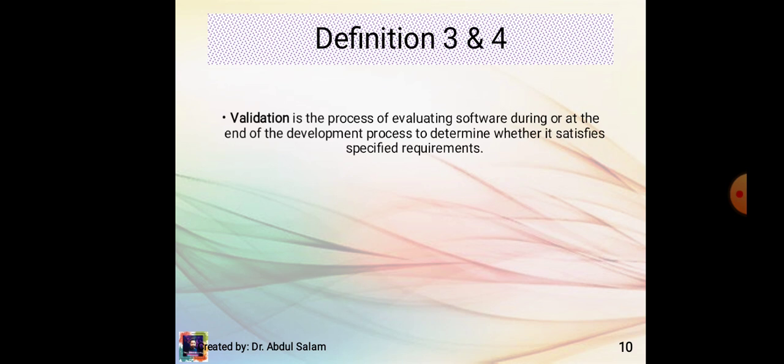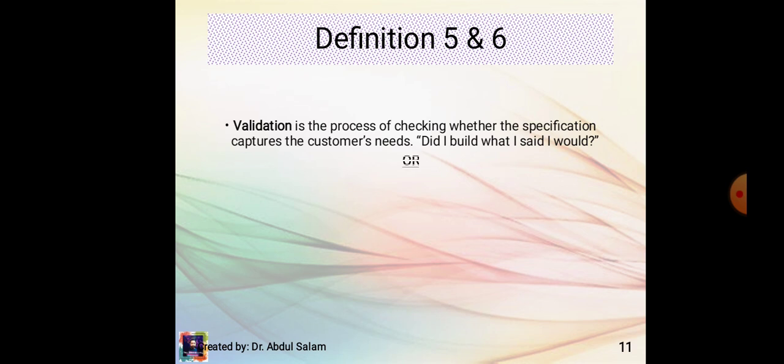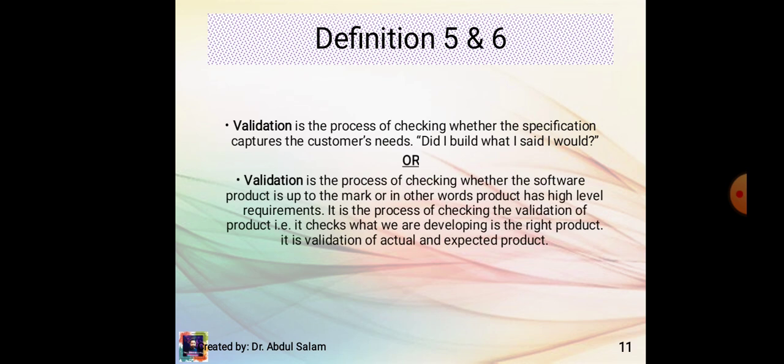Validation is the process of evaluating software during or at the end of the development process to determine whether it satisfies specified requirements. Or, validation is the process of evaluating the final product to check whether the software meets the customer expectations and requirements. It is a dynamic mechanism of validating and testing the actual product. Fifth definition of validation: validation is the process of checking whether the specification captures the customer's need. Did I build what I said I would?